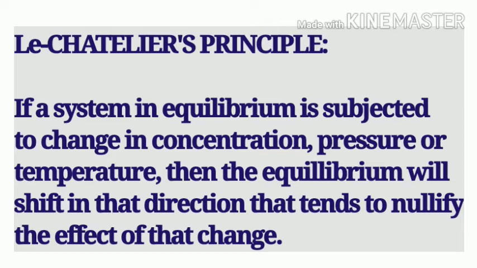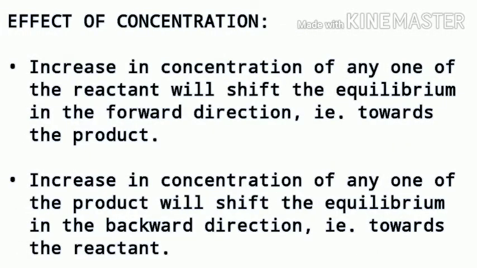In order to nullify the effect of change in concentration, pressure, or temperature, the equilibrium may either shift in the forward direction, that is, towards the products, or it may shift in the backward direction, that means towards the reactants of a particular reaction. Now, for a certain reaction to be in a state of equilibrium, it must be a reversible reaction. The term equilibrium is not related to irreversible reactions. Now let us look at the effects of concentration, pressure and temperature one by one. At first, effect of concentration.